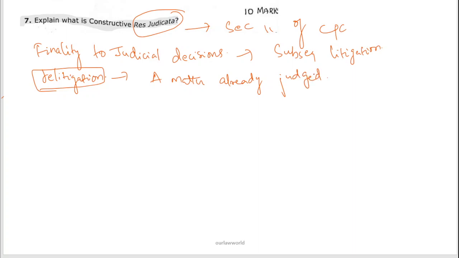So what is the basic criteria? The doctrine of res judicata applies where a final judgment has been delivered, where the matter is adjudicated.